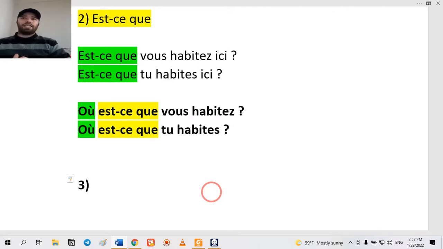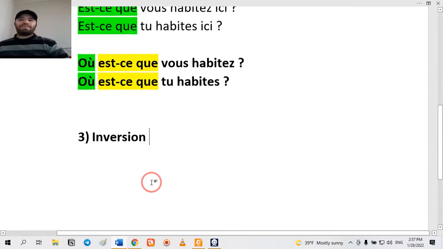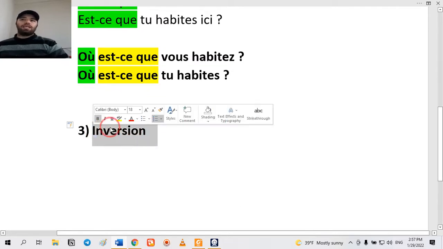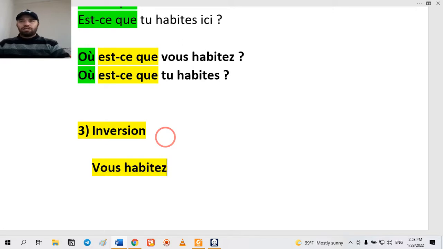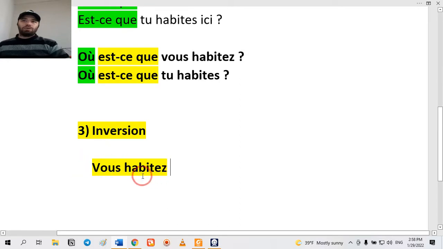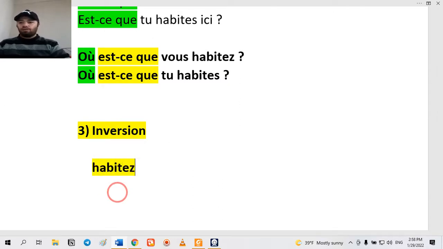And the third type, guys, is called inversion. But what does inversion mean? Inversion means displacing the subject pronoun and the conjugated form of the verb. For example, instead of vous habitez, which is the normal format, you displace both the conjugated form of the verb and the subject pronoun, and it is converted to habitez-vous.